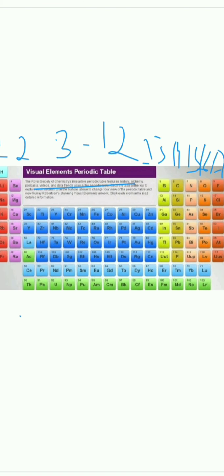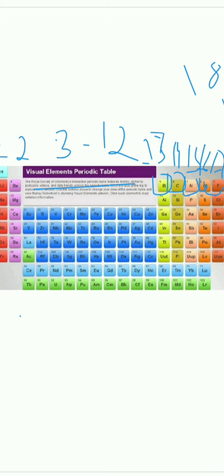Okay, so now moving on to group 13. What was group 13 known as? Group 13 was known as the boron family, since boron is the first member of this group. Group 14 is known as the carbon family, since carbon is the first member of this group. Group 15 is known as the nitrogen family or pnictogen family. Why pnictogen family? Because their compounds are suffocating. Oxygen family, group 16, or chalcogen family, because their compounds are ore forming.